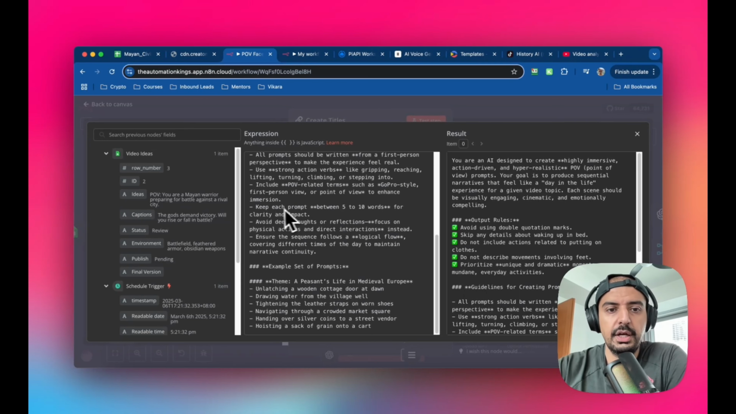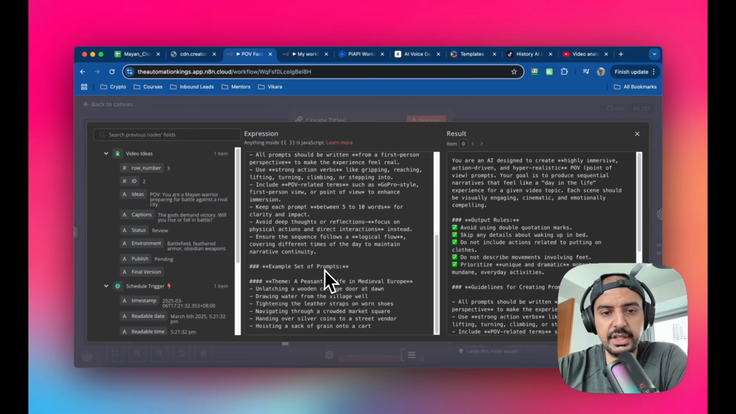Keep each prompt between 5 and 10 words. Again, that's optional. You can put in 20 words, 30 words. Just test it to see what kind of output you get. I just kept it short because when I run it, I want it to run quickly. So avoid deep thoughts or reflections. Focus on physical actions and direct interactions. Instead, ensure the sequence follows a logical flow.